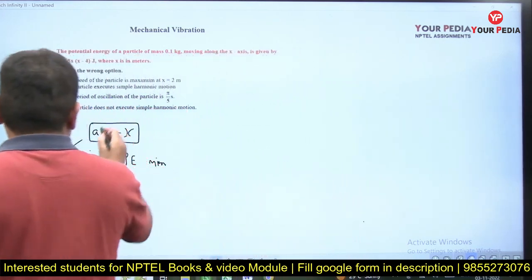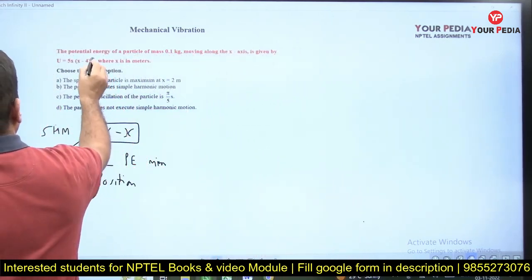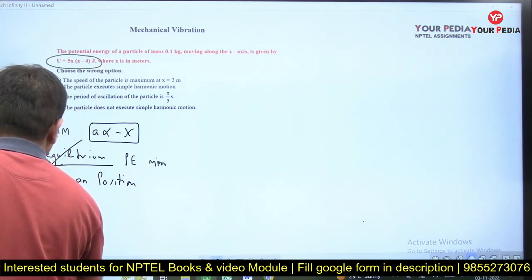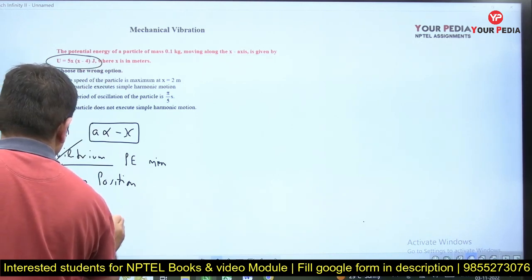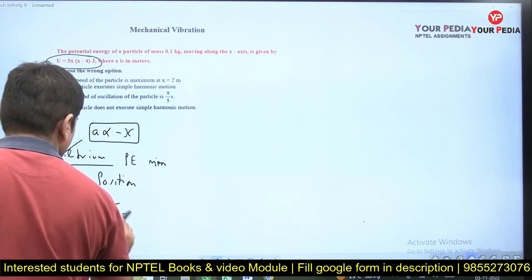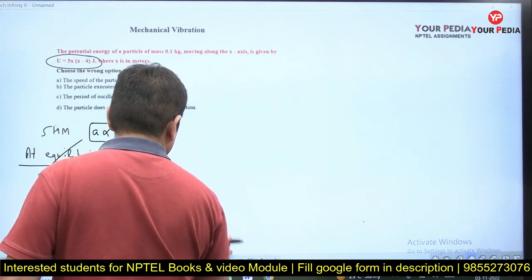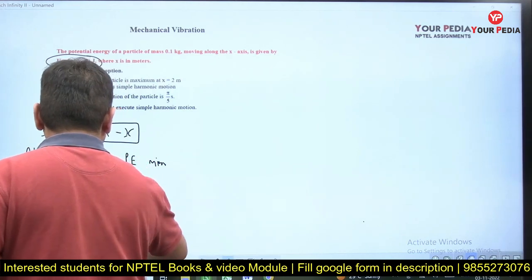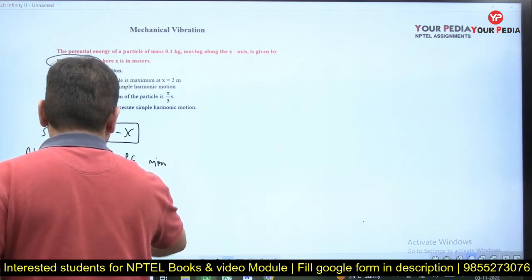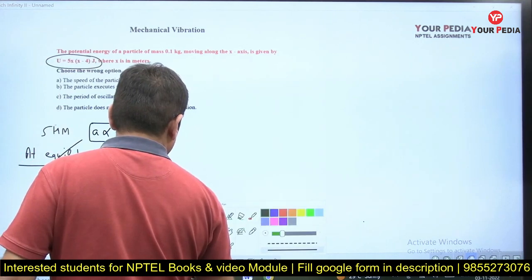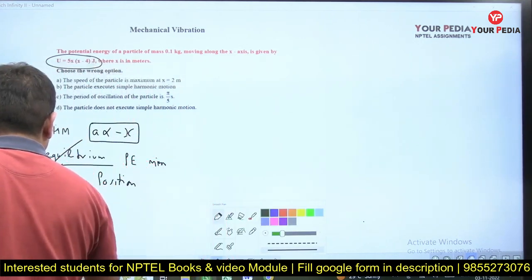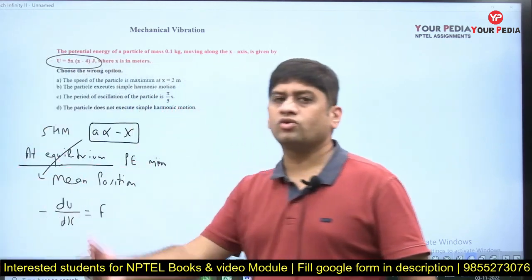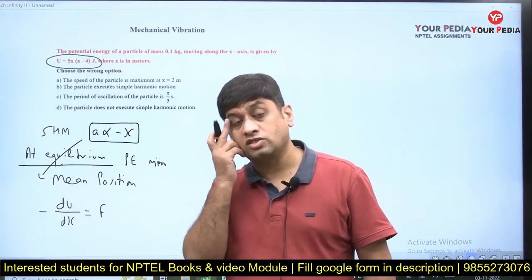Now if the potential energy given is U, then differentiation of U with respect to x, dU/dx, leads you to the force. I can link this potential energy with the force applied on the body, and the force is equal to minus dU/dx. So the force acting on the body is equal to minus the differentiation of U with respect to x.